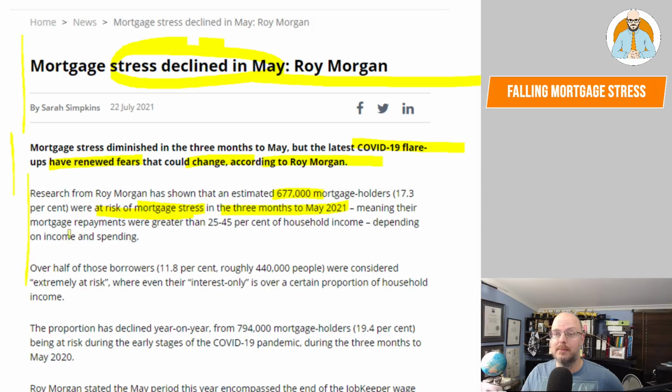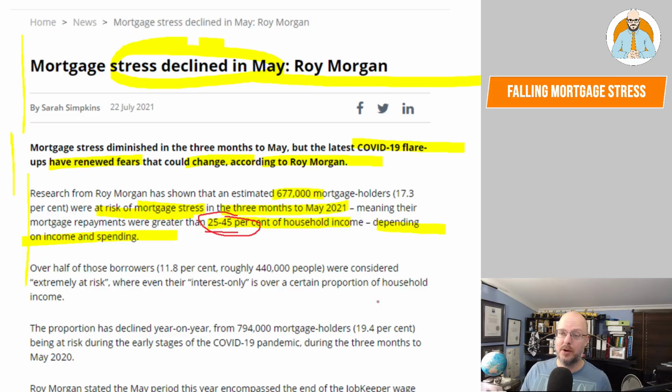So, meaning their mortgage repayments are greater than 25 to 45% of their household income, depending on income and spending. Okay, so they're using a different definition here. 25 to 45%, that's just an insane range. If you're spending nearly half of your household income on your housing, well, of course you're going to be in housing stress.